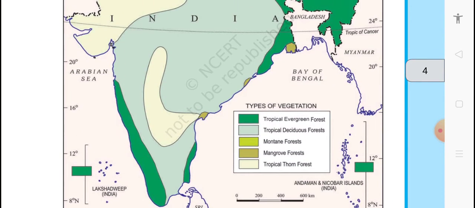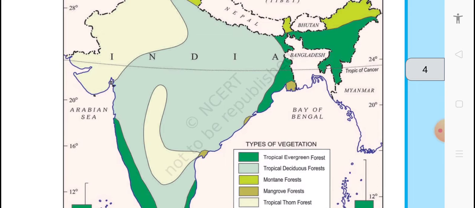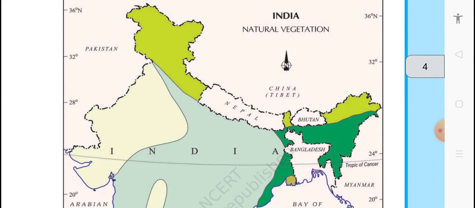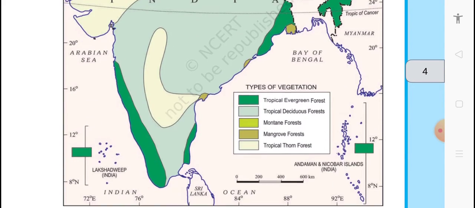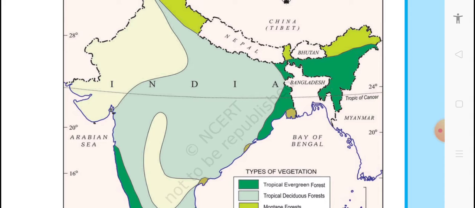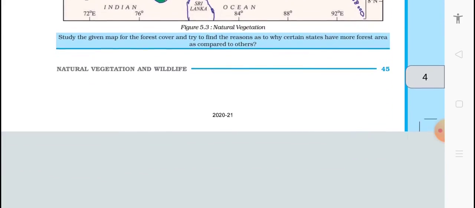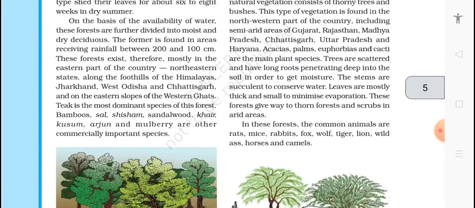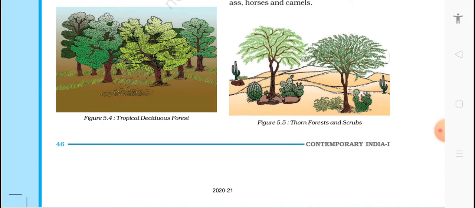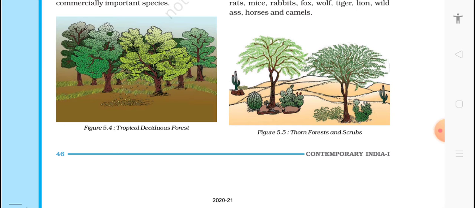Okay, here in the map you can see the tropical evergreen forest, which is covered with green color, tropical deciduous forest, which is in central India, and mountain forest, where is it? That is in the hill region, Jammu Kashmir, Arunachal, Sikkim, and the tropical thorn forest, which is in Rajasthan, Gujarat, and a little bit in the central part of our country. So this is an example of thorny forest and scrubs, and on the left side we have tropical deciduous forest. These deciduous forests are mainly found in UP, Bihar, Jharkhand.